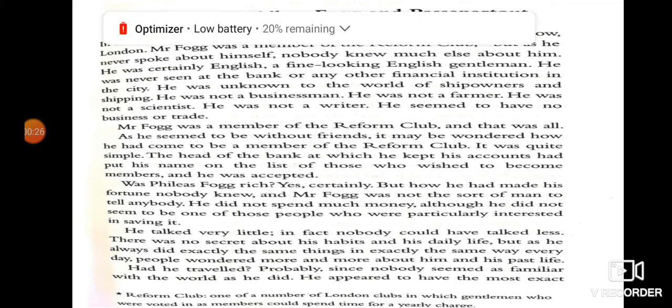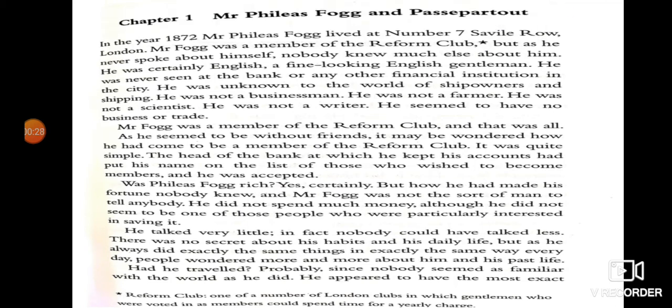Mr. Fogg was an Englishman. He was a fine-looking English gentleman. Also, we have Passepartout, the new servant for Mr. Fogg. He was a Frenchman. He had been an acrobat and a dancer. The third character is Mr. Fix. He was one of the most important detectives who was sent to find the bank robber.